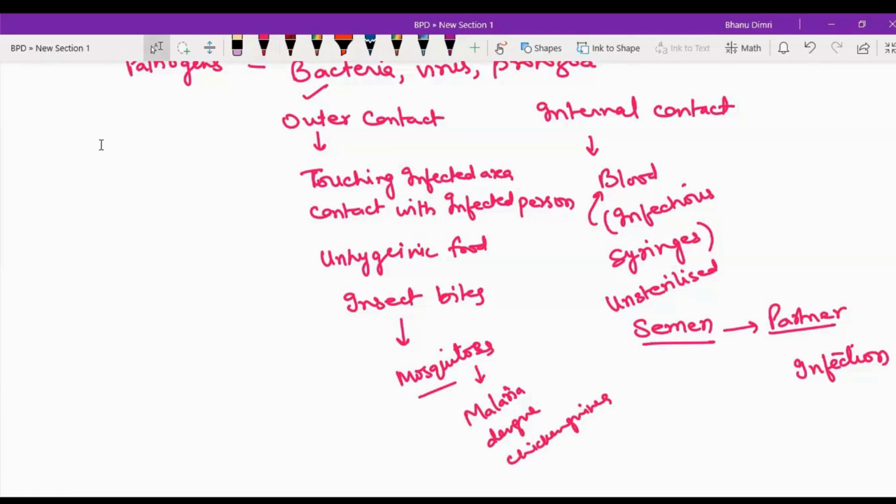Fine. So you can say mosquito bites are responsible for carrying malaria, dengue, chikungunya, right? So all these conditions are due to insect bites. So now you can say that different types of insect bites are also responsible for different infections, right? Dengue, malaria, chikungunya, and all of this. Then I told you about defense mechanisms after that.